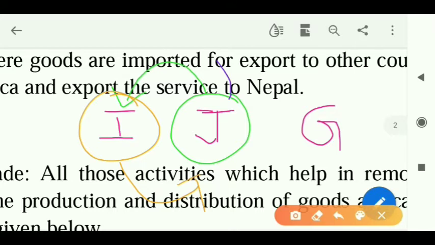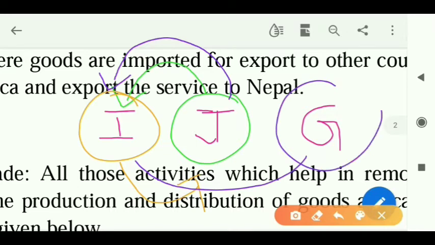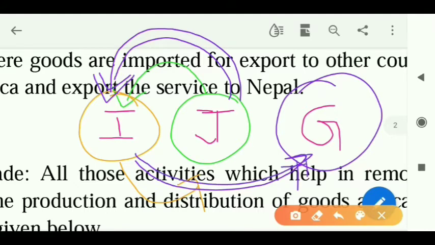If I am purchasing from Japan and not keeping it in my own country for my own use, I am selling those particular goods to Germany. Understand once again, I repeat: purchasing from Japan, not for self-consumption, but for selling it to another country. What is that called? That is called entrepôt. Understood? What is entrepôt?